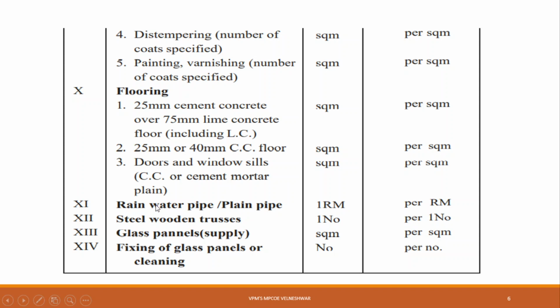Then next one is your rainwater pipe. I have already told about the pipe. Pipe is always measured in running meter in terms of length. Then steel trusses. Trusses are calculated in terms of numbers. Then glass panel. Glass is always calculated in terms of square meter. Then fixing of glass panel or cleaning, fixing charges, number. How many glasses are fixed? 1, 2, 3, 4. On that basis, your payment will be done.